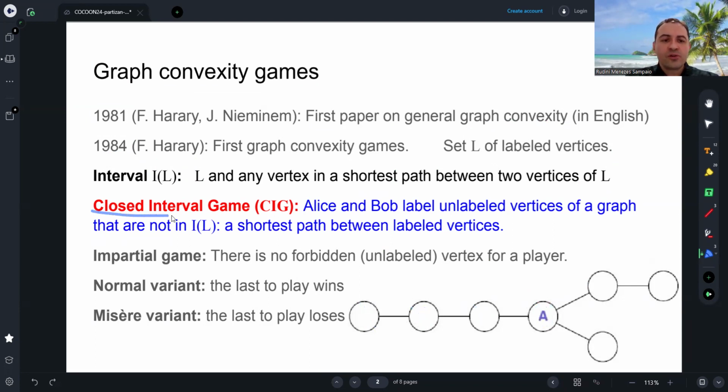So in the closed interval game, we have two players, Alice and Bob, who label unlabeled vertices of a graph that are not in the interval of the labeled vertices.